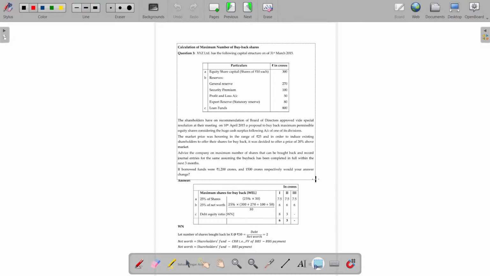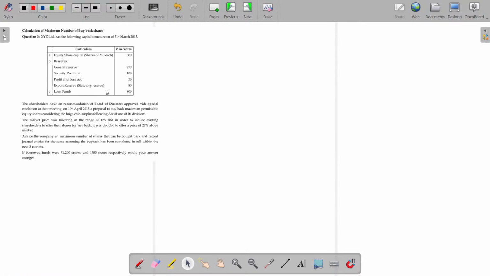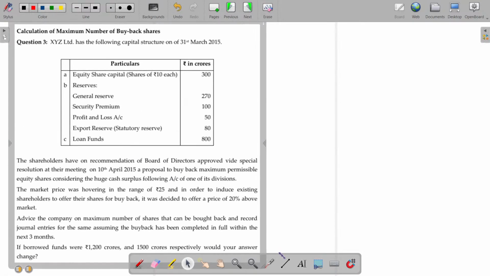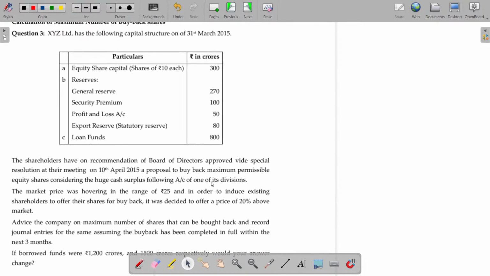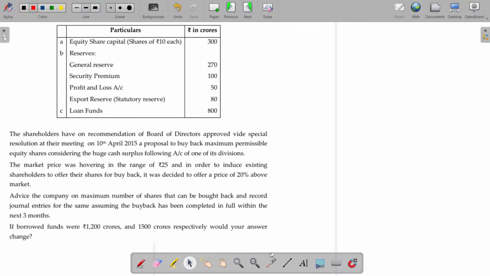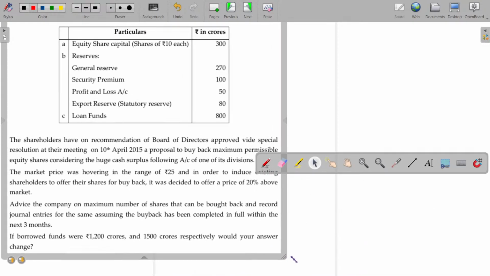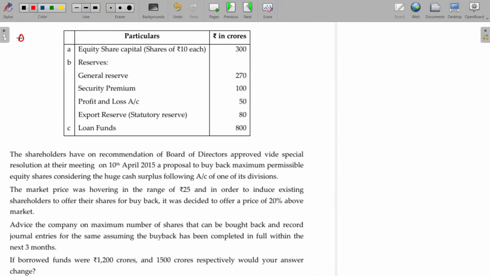Question number 3. Now, what happens here? Calculation of maximum number of buyback. So, what you have to do?